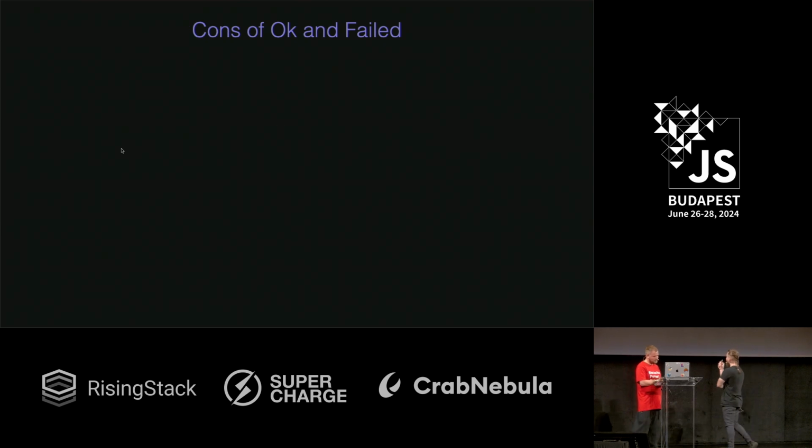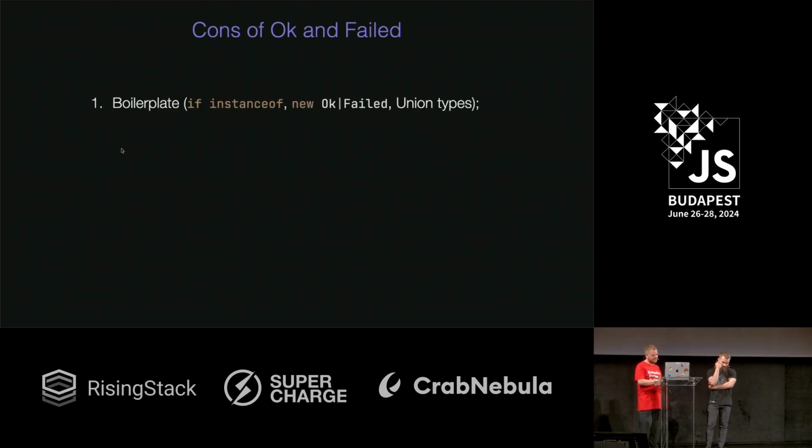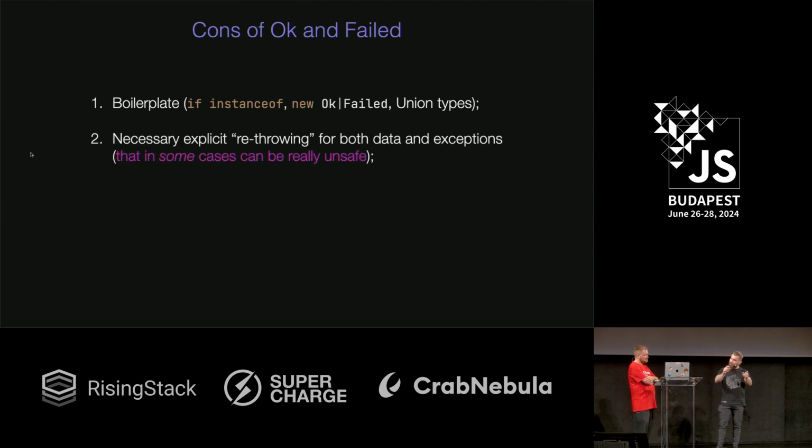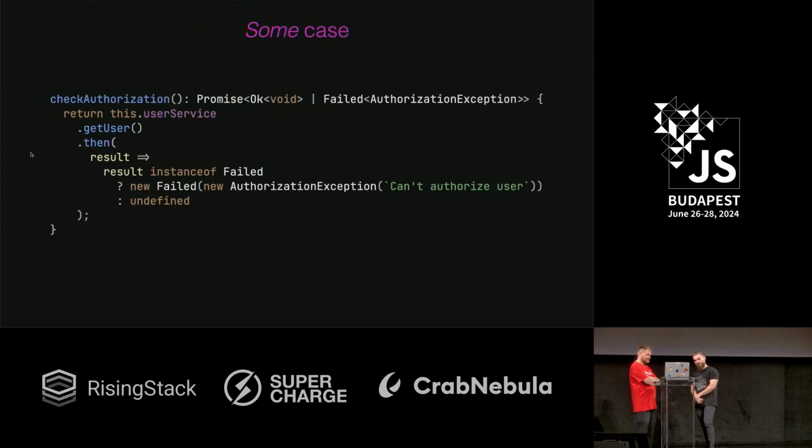No. Explain why. Still a lot of boilerplate. I don't like all of this instanceof. I don't like that we need to remember to wrap and unwrap data, all these union types. And I've also noticed something. This new OK, new Failed is actually the same as rethrowing the error, and we do not need to forget to do it. In some cases, it's really unsafe. I noticed one problem that you probably did not.